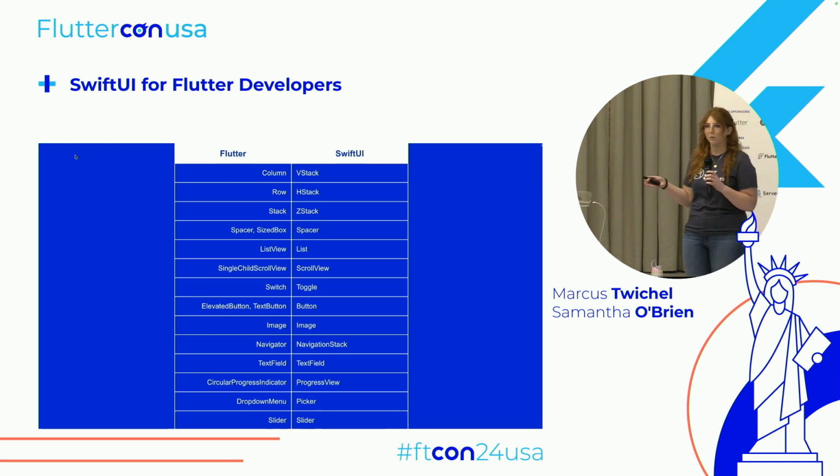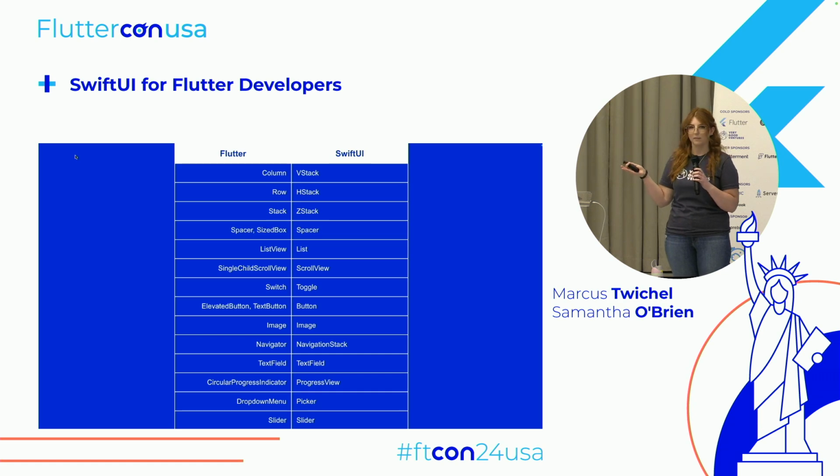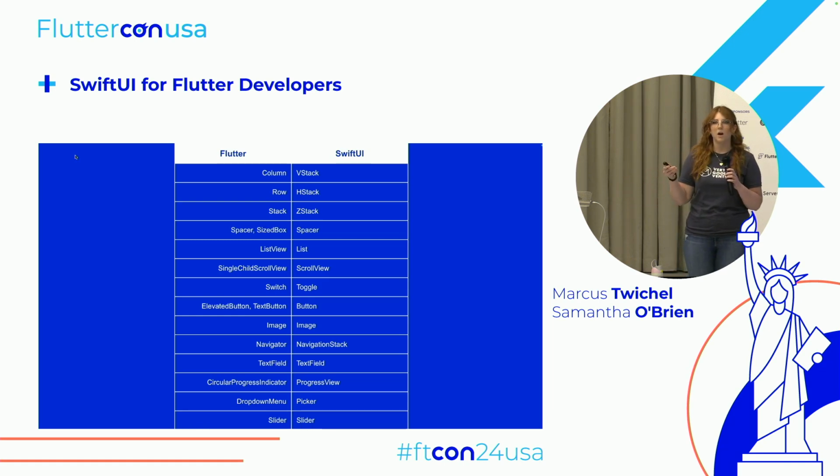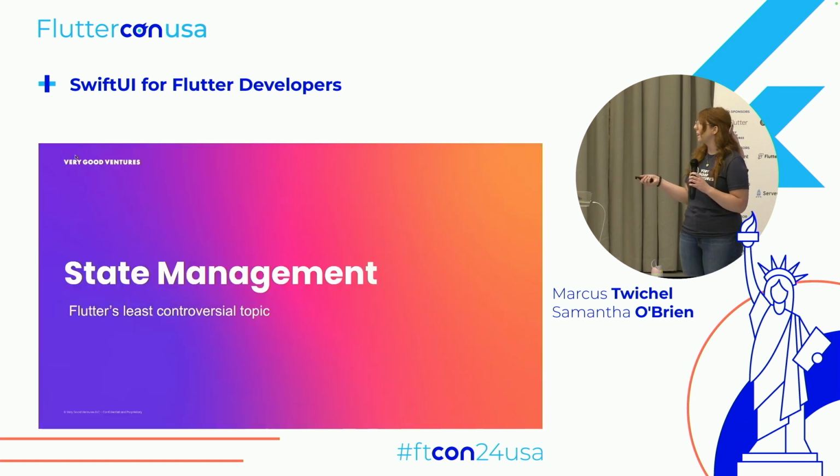All have corresponding widgets that are easily transferable on the SwiftUI side. So it's stuff like this that's going to make building views in SwiftUI fairly simple as a Flutter developer, because there's not a whole lot of relearning that you have to do.